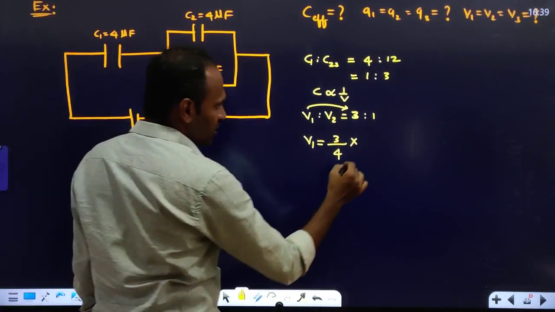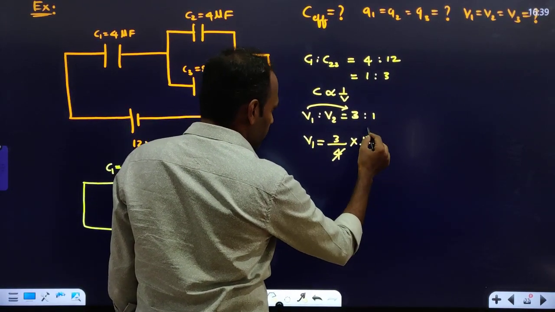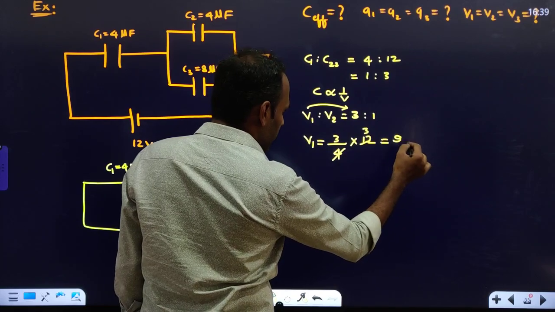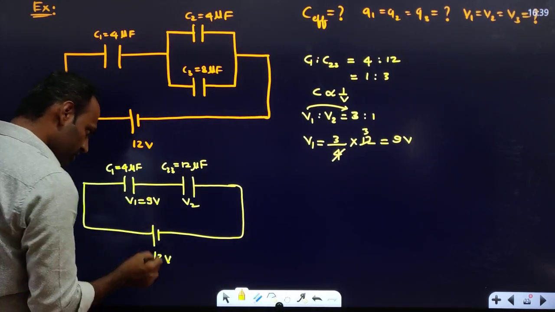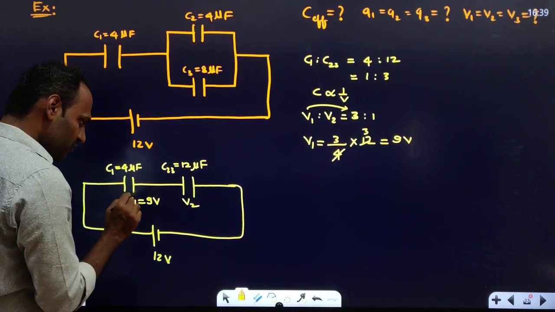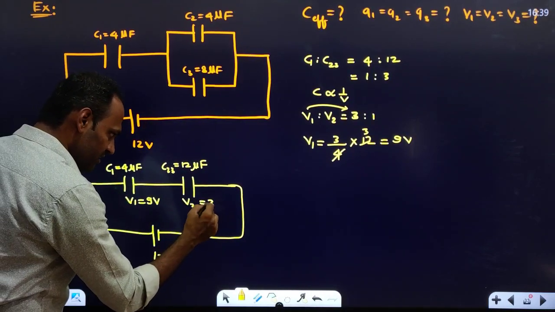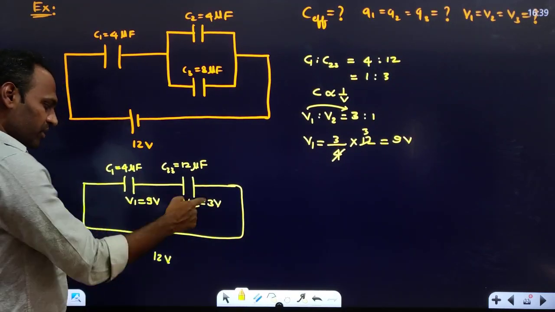How much is the total voltage? It is 12. So 4 ones are 4, 3s are 3 into 3 will be 9 volt. Correct? So V1 is equal to 9 volt. See, out of 12 volt, if you have got 9 volt here, then the rest of the voltage will be here. It is 3 volt. Correct? So 9 plus 3 will be 12.